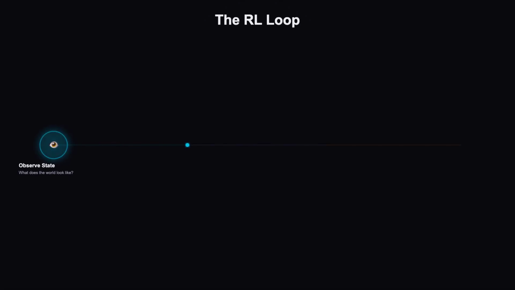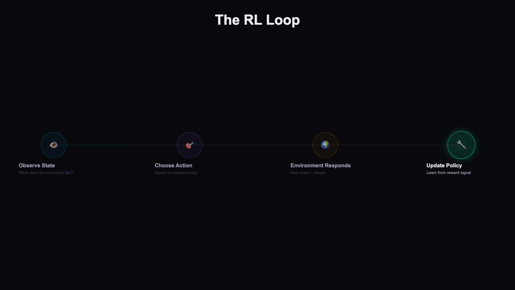Here's the reinforcement learning loop. The agent observes the current state of the environment. It chooses an action based on its policy. The environment responds with a new state and a reward. The agent updates its policy to get more reward next time. This cycle repeats millions of times until the agent masters the task.